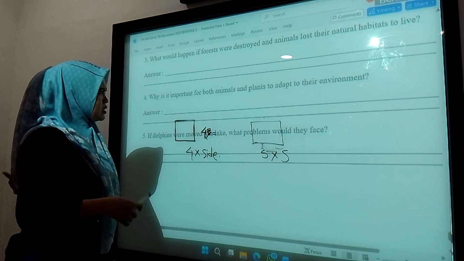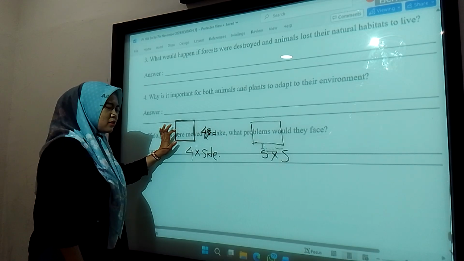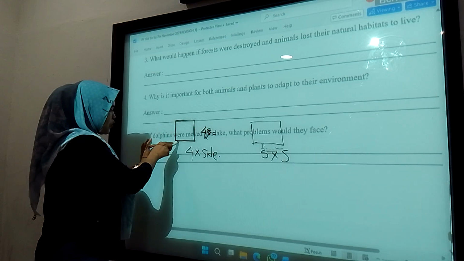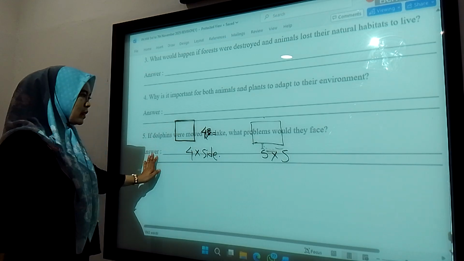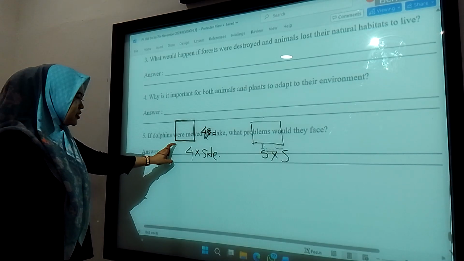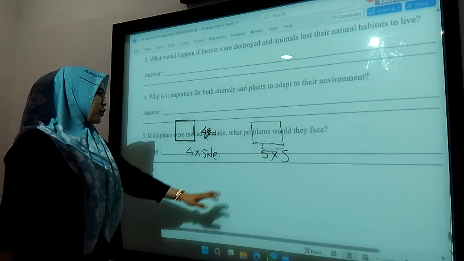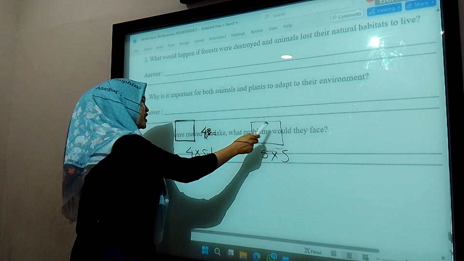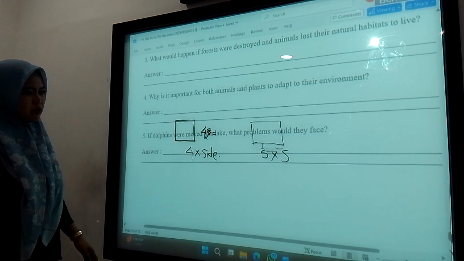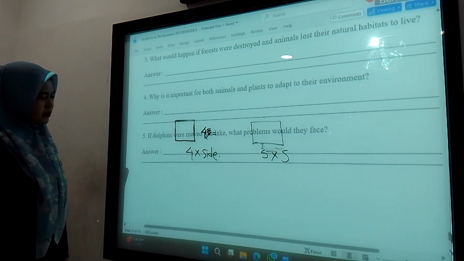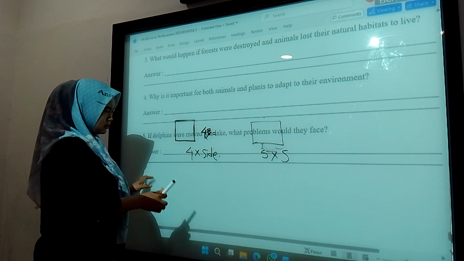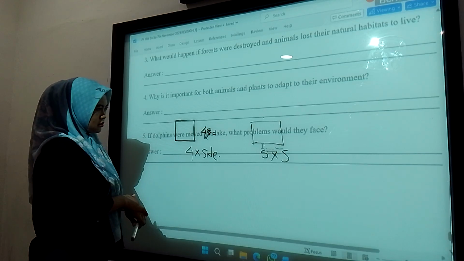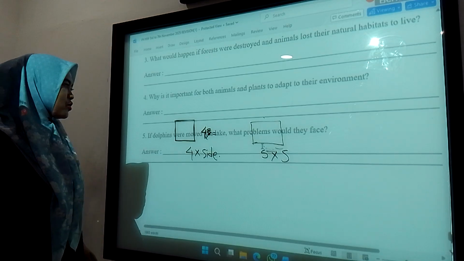Okay. That makes the explanation easy, sir. It means the perimeter is how long we need to go from one point, from one side to another side, until back to the original point. And for the area, we need to count the same facing side. You can see the capacity inside the shape. Maybe if you want to put some boxes inside, the area means how many boxes you can put in the square. Okay.